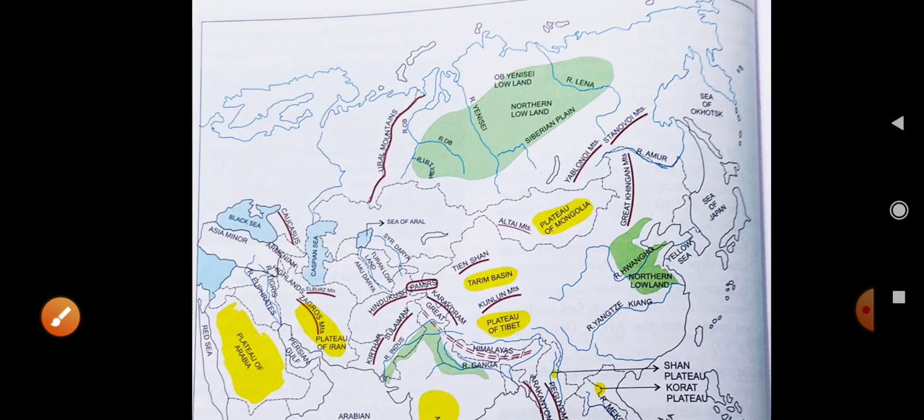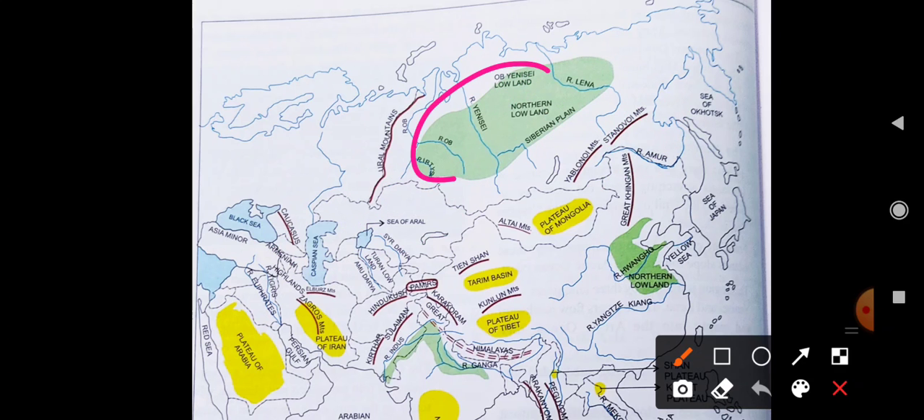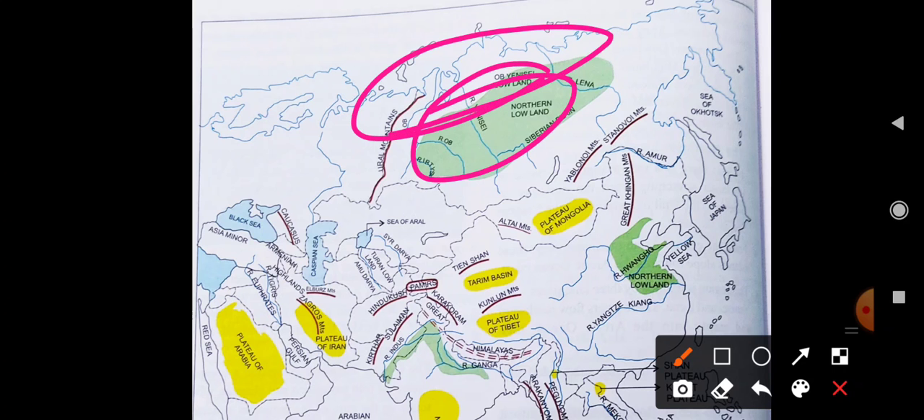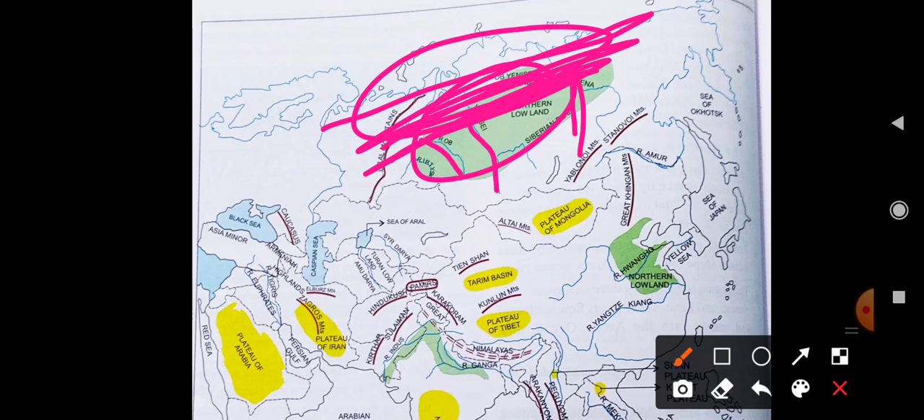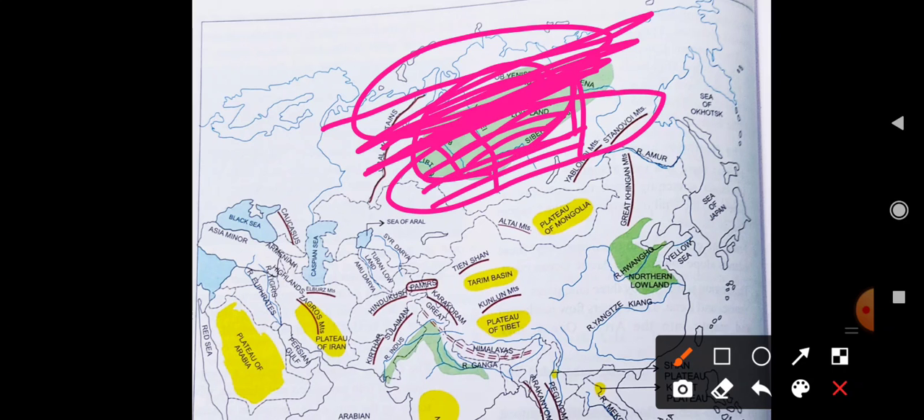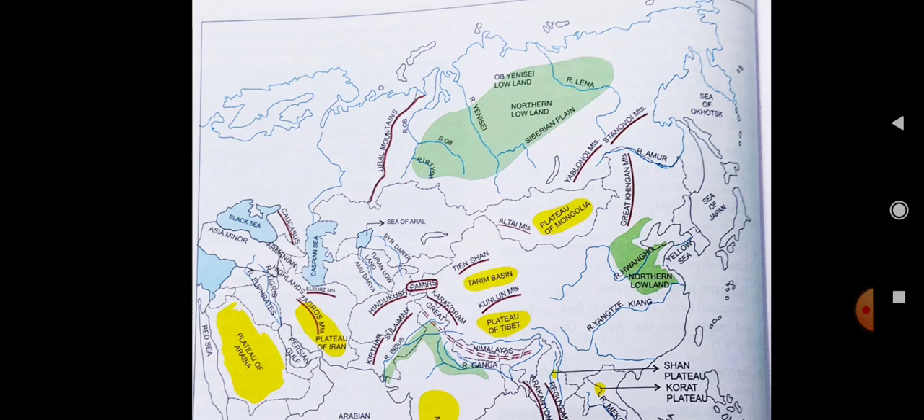Now what are these features? First of all, I'm talking about these lowlands. Because this lowland is in the Arctic circle, it is completely frozen, and because of this the rivers stop flowing and the water is stopped here. The rivers flood and spread over the region. Because of that this region is very swampy, and this is its specialty.